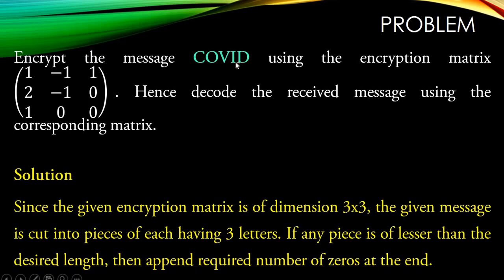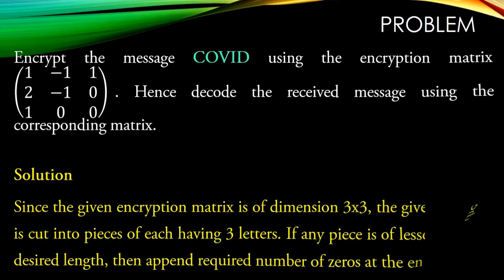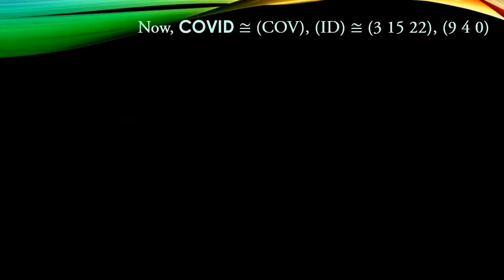If something is required, for example, in the first segment we take COV, and in the second segment we take ID, and we include 10, meaning space, to make it a segment with 3 elements. So COV is the first segment and ID is the second segment.